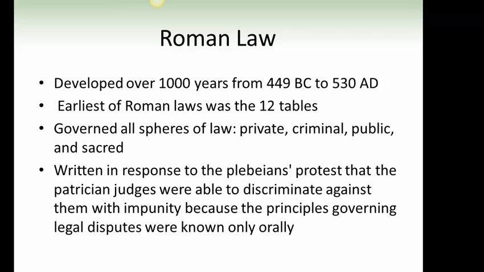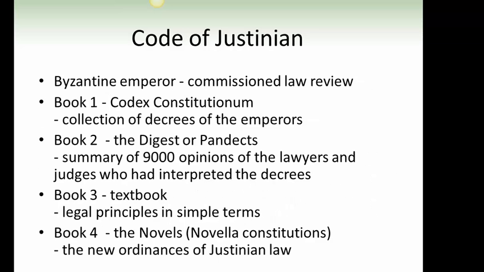Roman Law. Developed over 1,000 years from 449 BC to 530 AD. The earliest of Roman laws was the 12 Tables. It governed all spheres of law, private, criminal, public, and sacred. Written in response to the plebeians' protests that the patrician judges were able to discriminate against them with impunity because the principles governing legal disputes were known only orally.